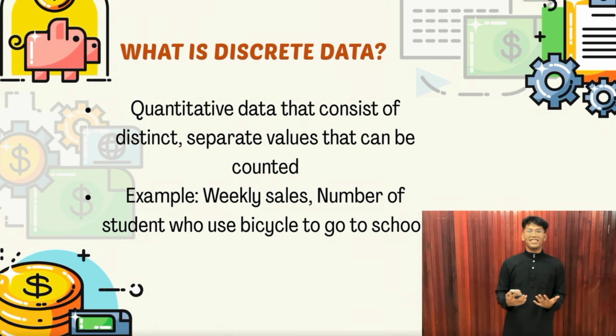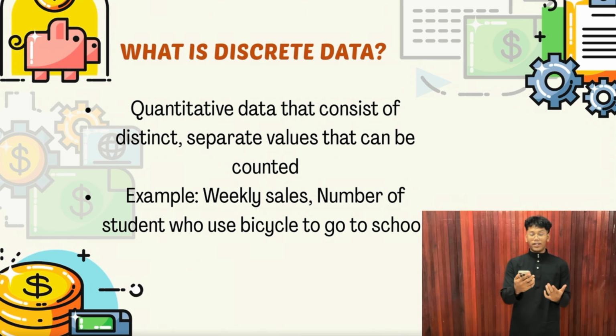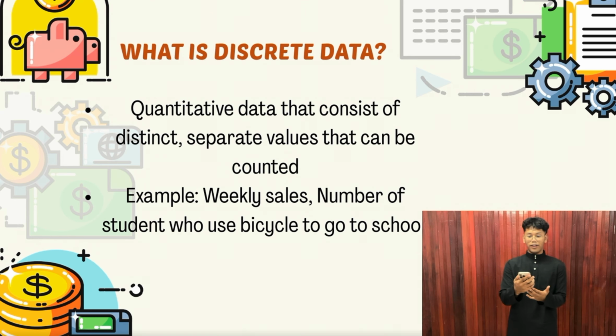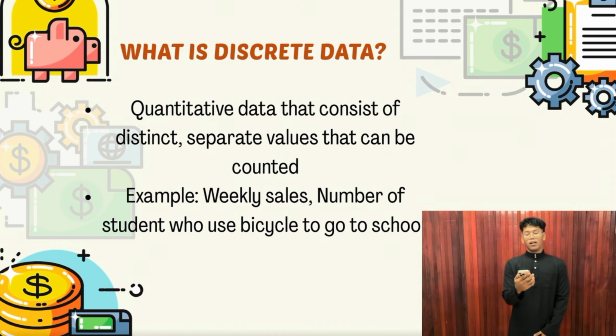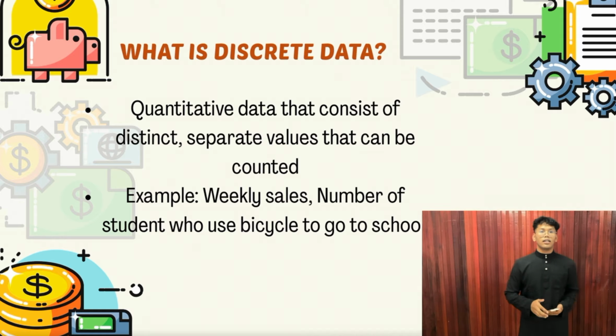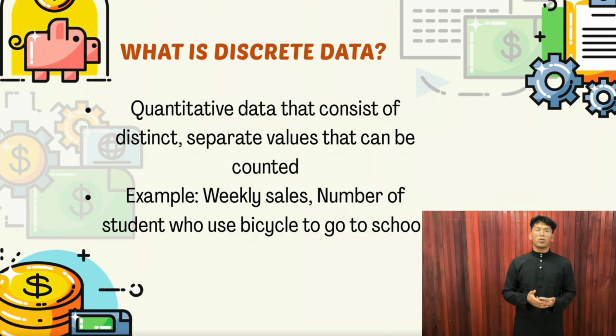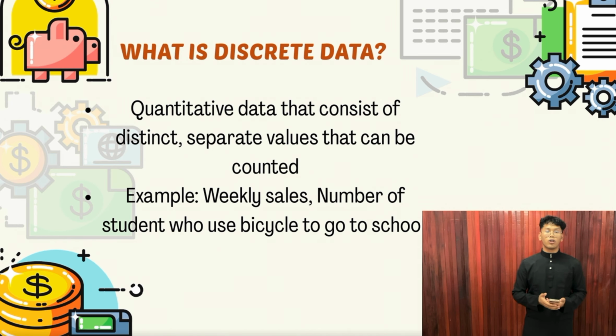Okay, so what is discrete data? Discrete data is quantitative data that consists of distinct separate values that can be counted. Example, weekly sales, number of students who use bicycles to go to school. These are the examples that we can use to categorize the discrete data for group data.